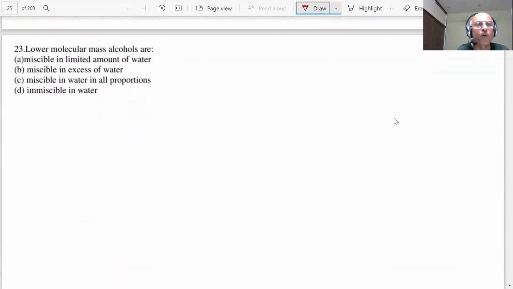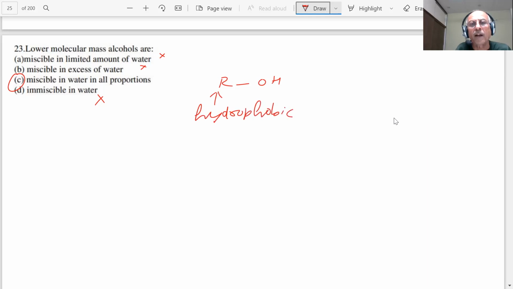Next question. Lower molecular mass alcohols are miscible in excess of water, miscible in all proportions. If the alcohol is lower, you have ROH. This part is hydrophobic, and this is your hydrophilic part, which forms hydrogen bonds with water.